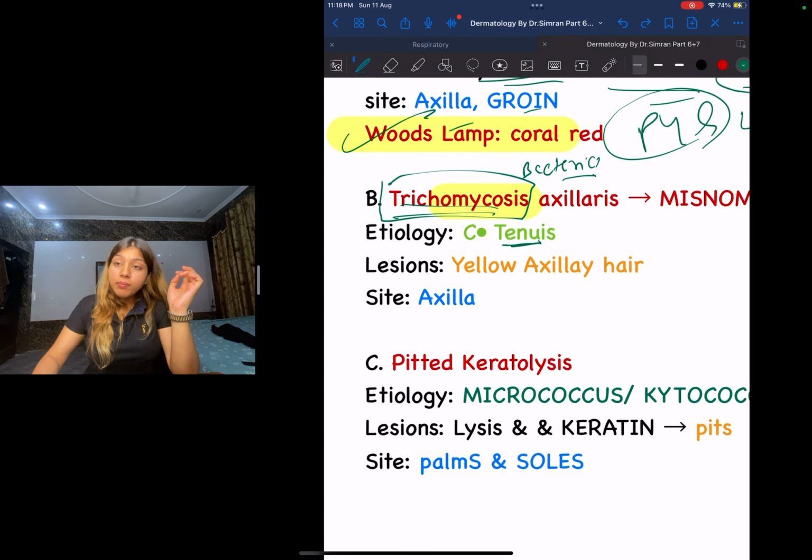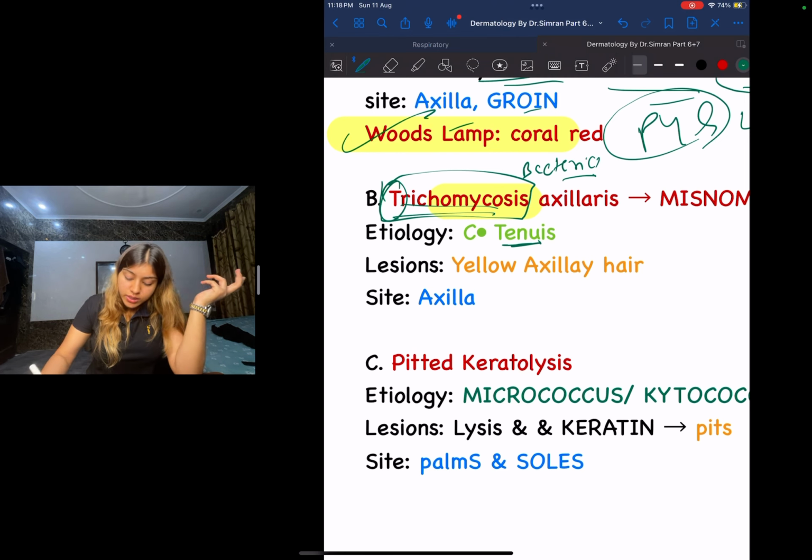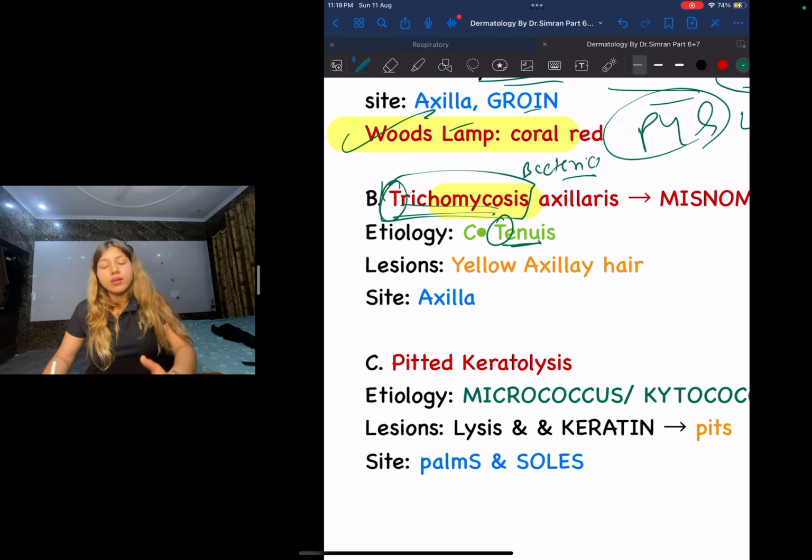And how am I going to remember this, guys? Trichomycosis has T in it. So what is the etiology? What is causing it? It is going to be your tenuis. That's how I'll remember it.